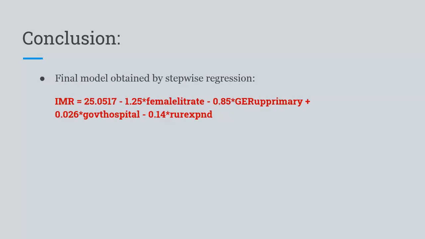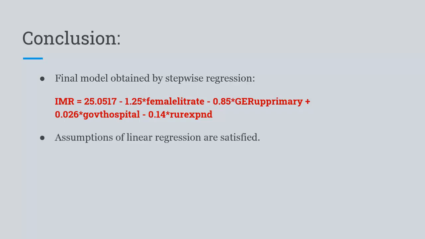Now we come to our conclusion. Our final model obtained by stepwise regression is IMR equals 25.0517 minus 1.25 times female literate minus 0.85 times JAR primary plus 0.026 times government hospital minus 0.14 times rural expenditure.